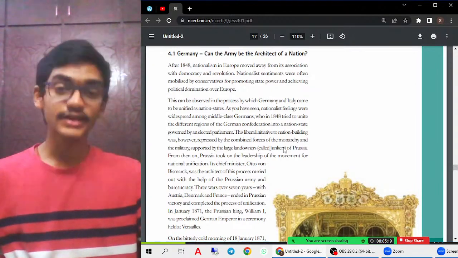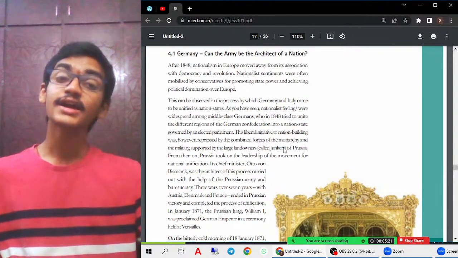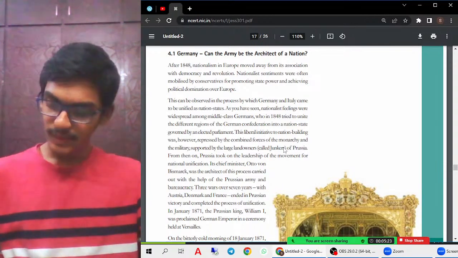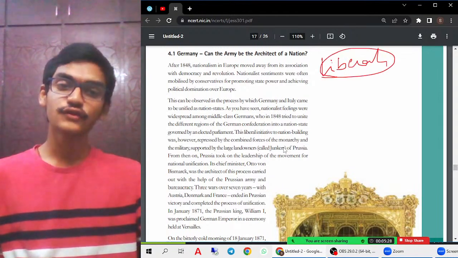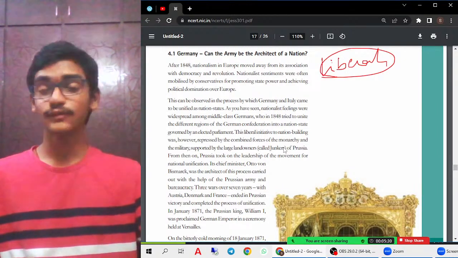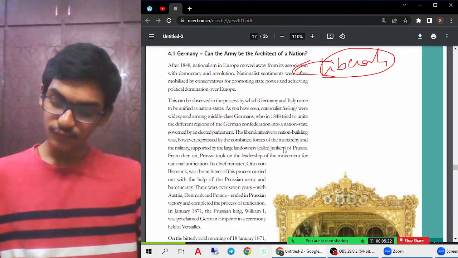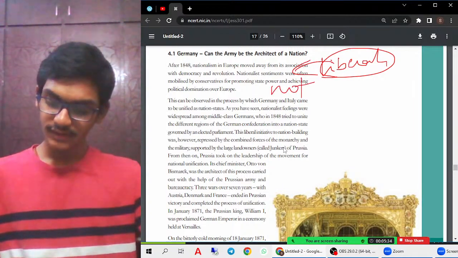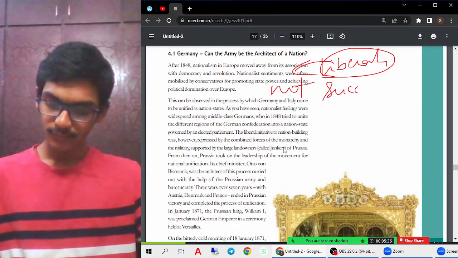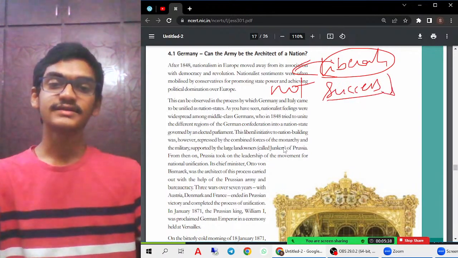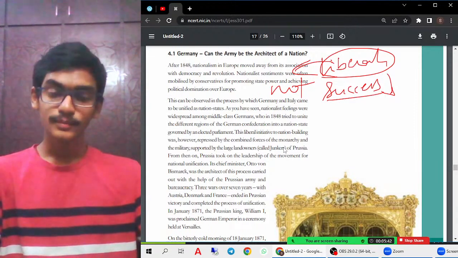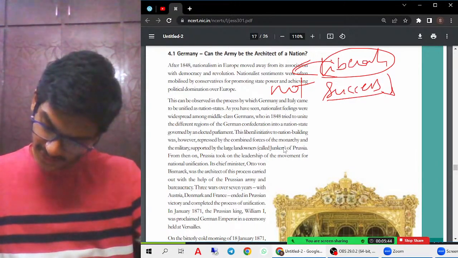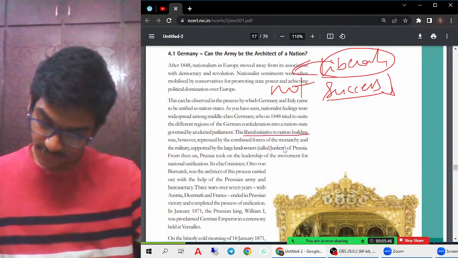First, in the unification process of Germany, the liberals. Liberals are the people who fight for freedom. These liberals fought together for the unification process, but their fighting was not successful. If you see here, the liberal initiative for nation building was, however, repressed.